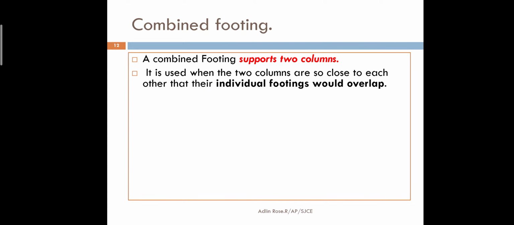When two individual columns are there, we can go for isolated footing.